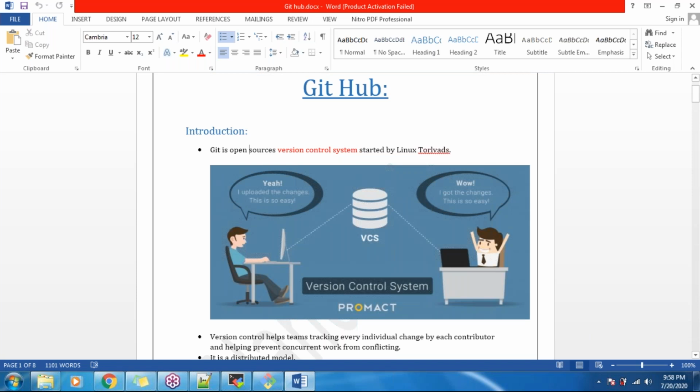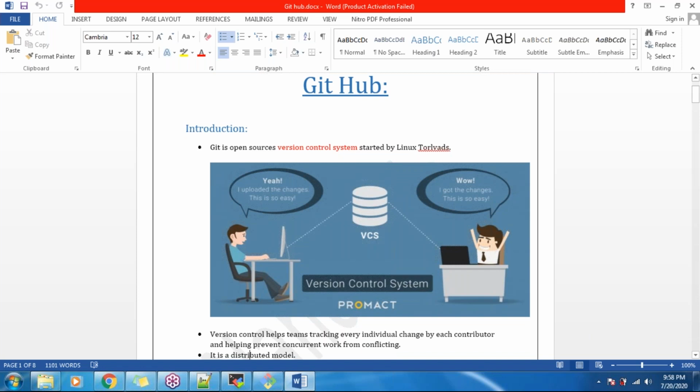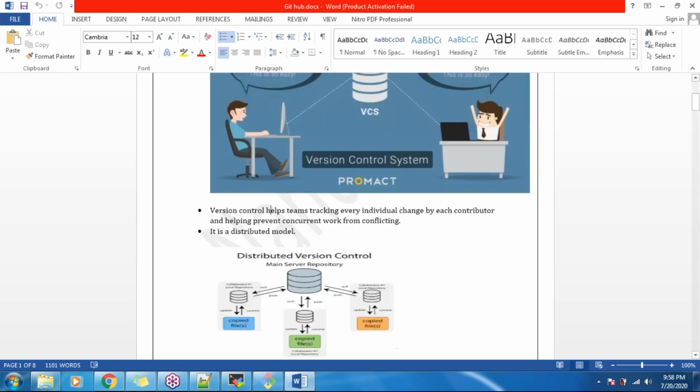So, version control system. Version control helps teams track every individual change by each contributor, and helps prevent concurrent work from conflicting. What it means is, let's say we are working on some project. I'll be working on some models and another developer will be working on other models. If you are trying to push the code into a remote repository and that code is already available, it will not accept it. It will throw an error saying that this code is already available with this module.